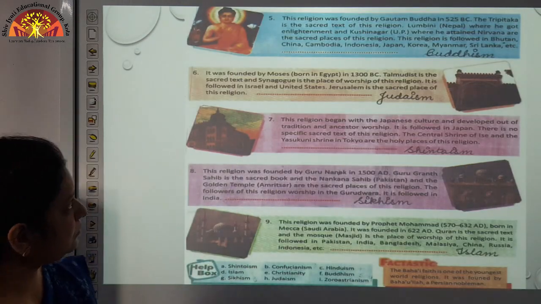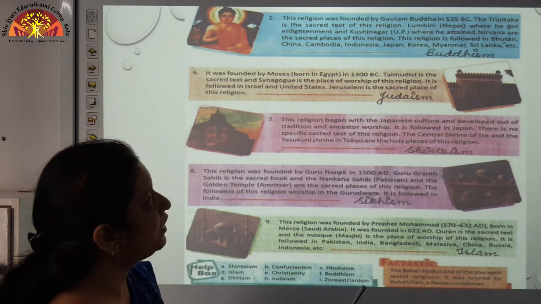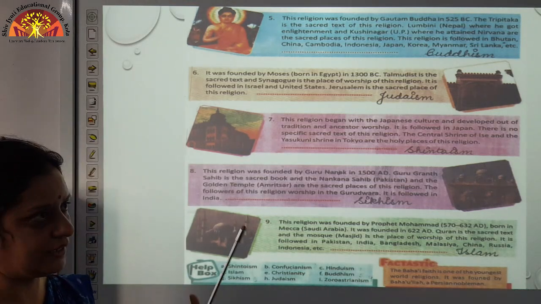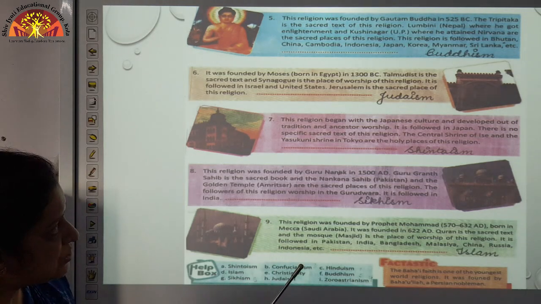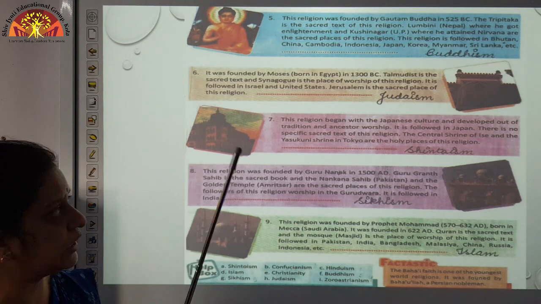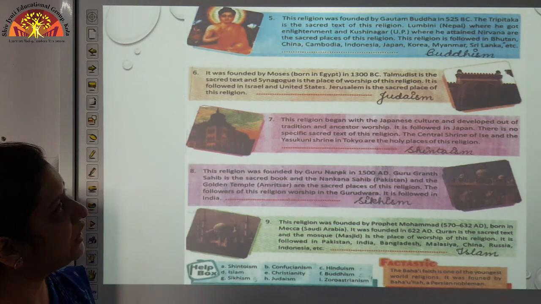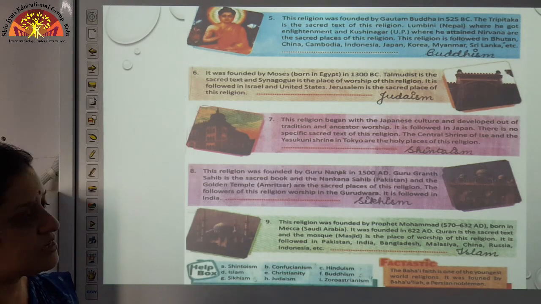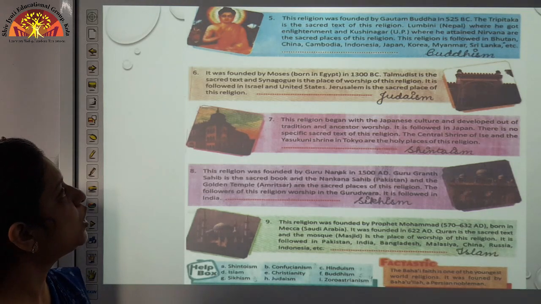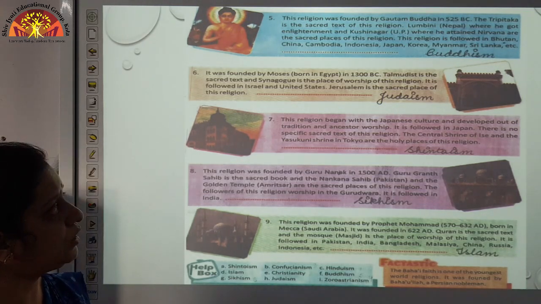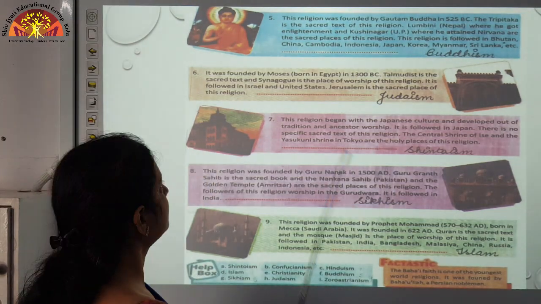Okay. Number 5. This religion was founded by Gautam Buddha in 525 BC. I hope you get the answer. The Tripitaka is the sacred text of this religion. Lumbini, which is situated in Nepal, where he got enlightenment, and Kushinagar, which is in UP, where he attained nirvana, are the sacred places of this religion. This religion is followed in Bhutan, China, Cambodia, Indonesia, Japan, Korea, Myanmar, Sri Lanka, etc. That is Buddhism.